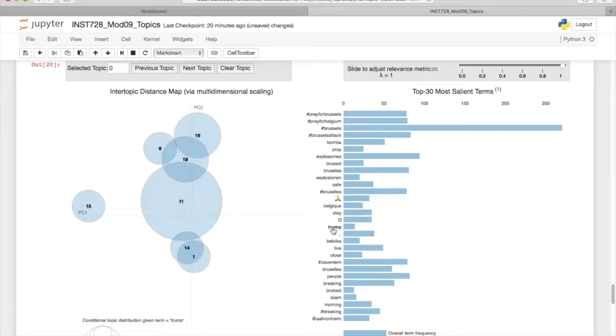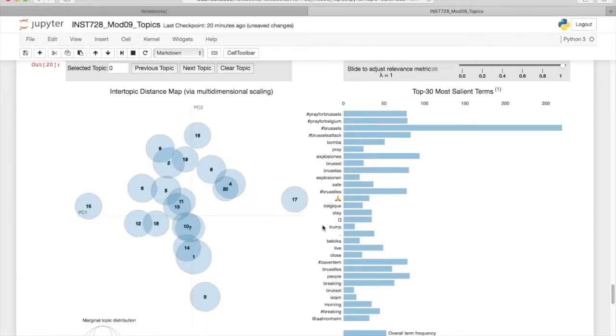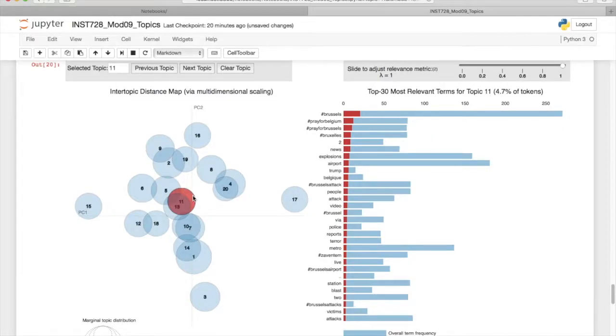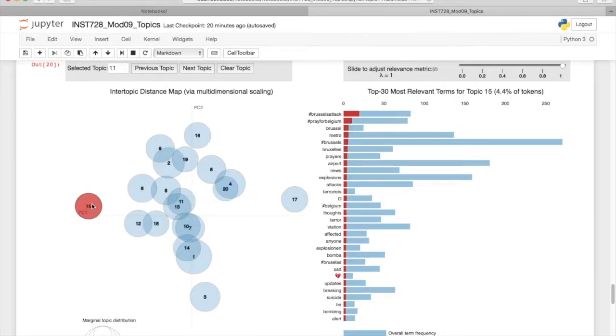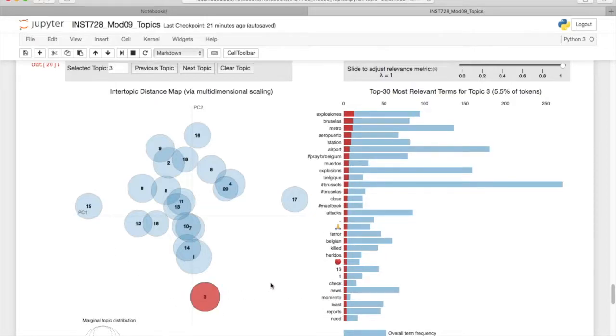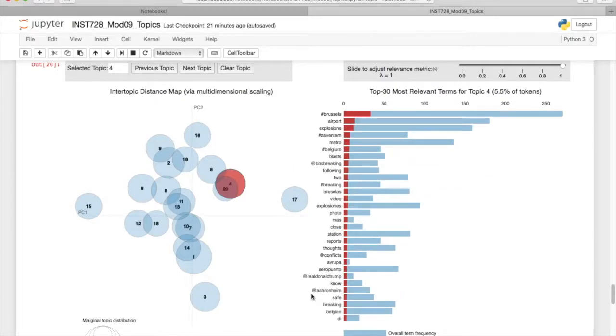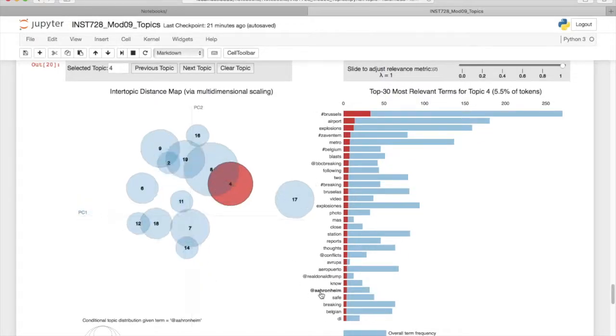There's also references to Trump here. So references to Trump were in topic 11. We can click topic 11 and see what topic 11 was. So we see Brussels airport, Zaventem, Brussels attack, news, explosions, references to police reports, and terror. We can click around with the other topics as well. So this one mentions suicide bombings. This one you can tell is in a different language, or mostly a different language. This one seems to be people who are mentioning Donald Trump and conflicts and BBC Breaking News and the Arnhem video.